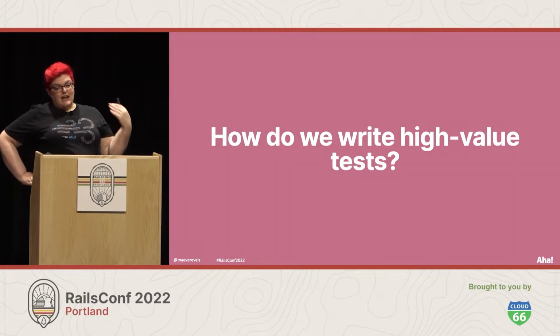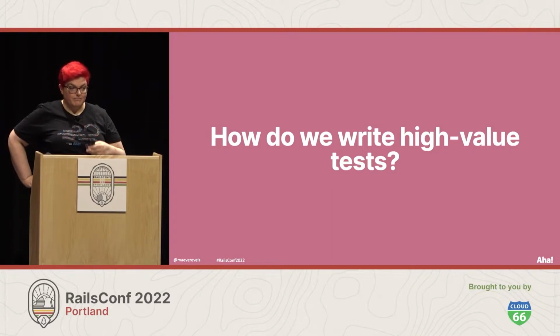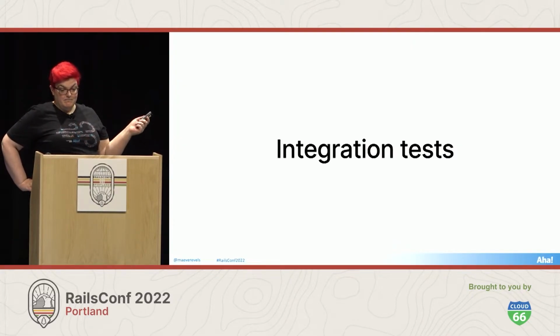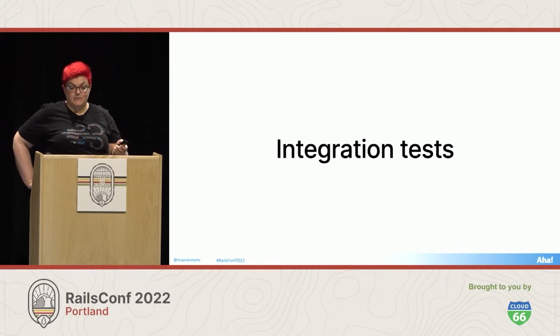So, how do we write high-value tests? Well, focusing on behavior at the seams is going to get you like 90% of the way there. But it also helps to know a few pro tips. So first of all, integration tests. These test seams at the application level, and sometimes they get a bad rep because they tend to be kind of slow, and testing asynchronous JavaScript is just really difficult.